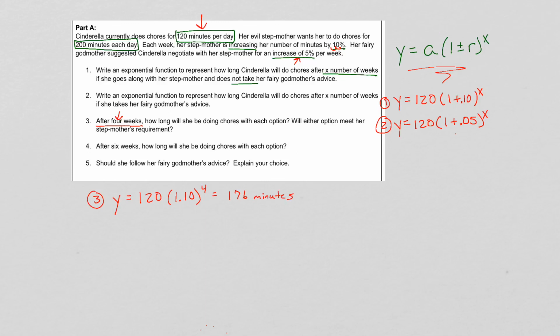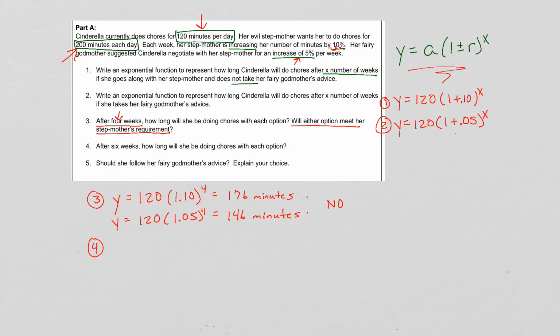Okay, and then with the other option, Y equals 120 times 1.05 to the 4th power. And if we work that out, we get 146 minutes. All right. Then the second part of the question says, will either option meet her stepmother's requirement? Well, her stepmother's requirement was this 200 minutes each day. Well, neither one of these options here are 200 minutes. So the answer to that is no, it does not meet her stepmother's requirements.